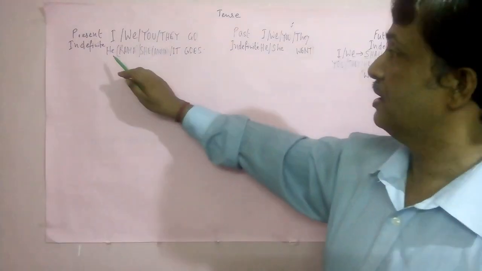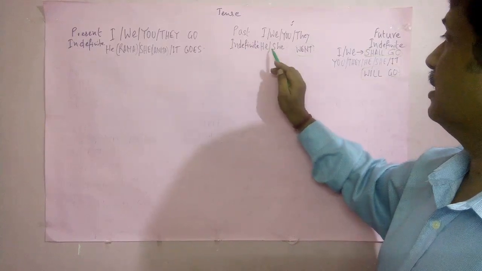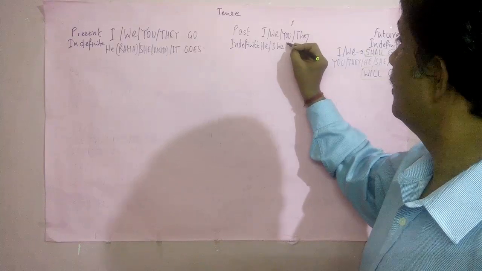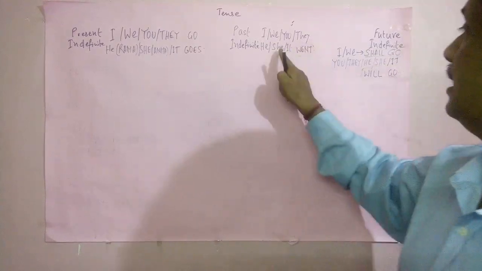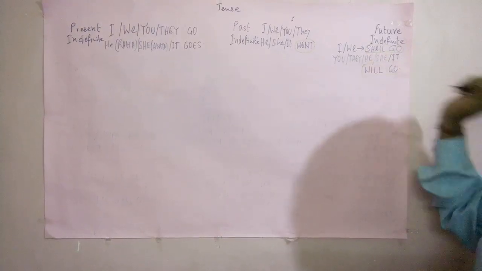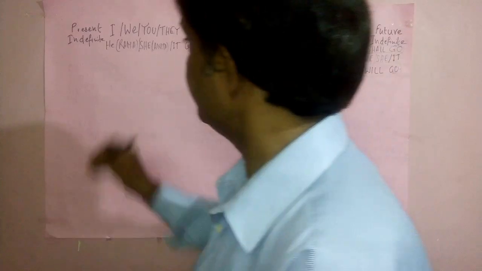Then the difference is here: it goes, that is he or she or it. It went, and here it will go. Will go or shall go. There is the difference. Now continuous.